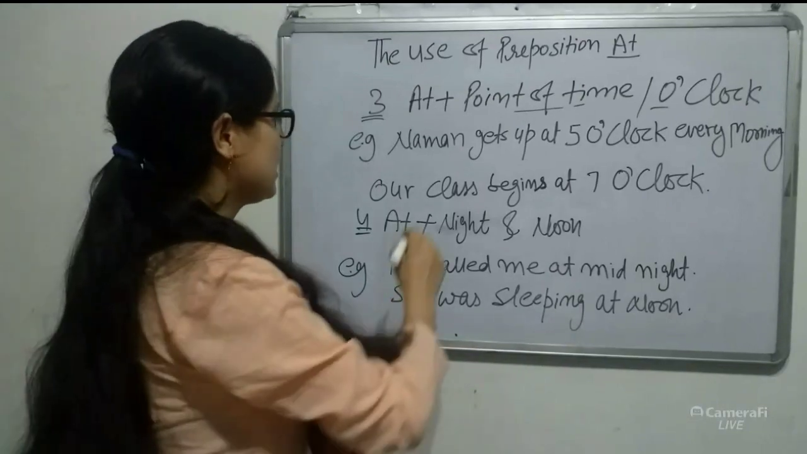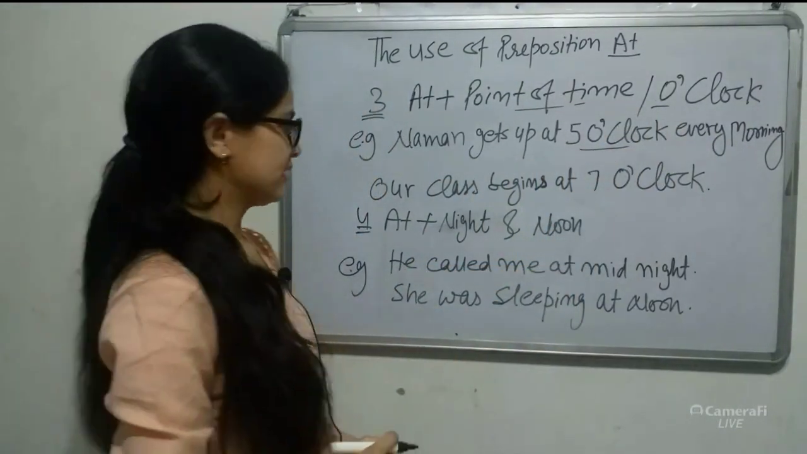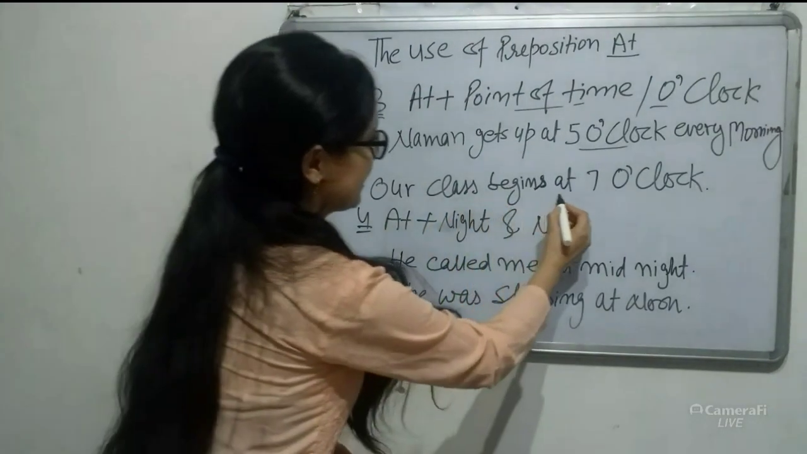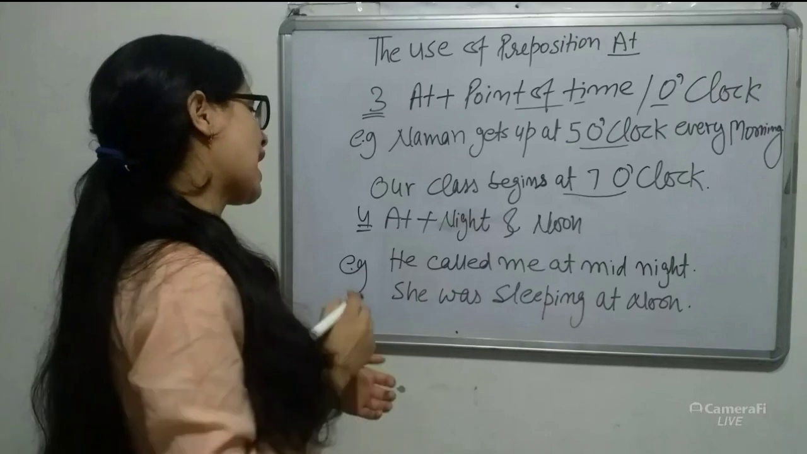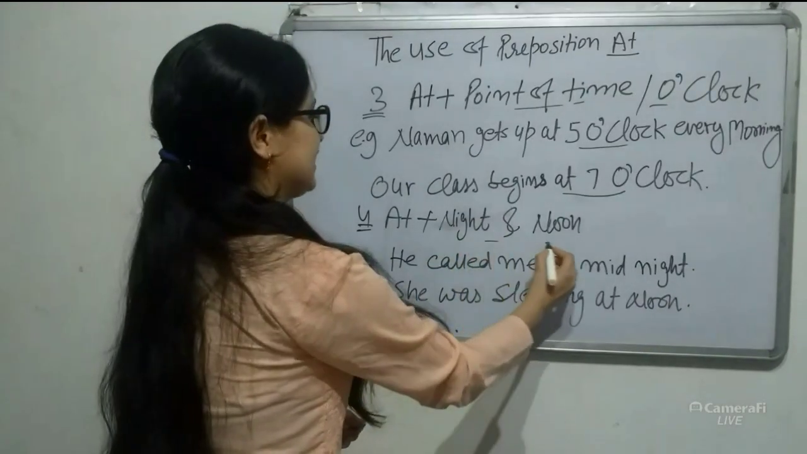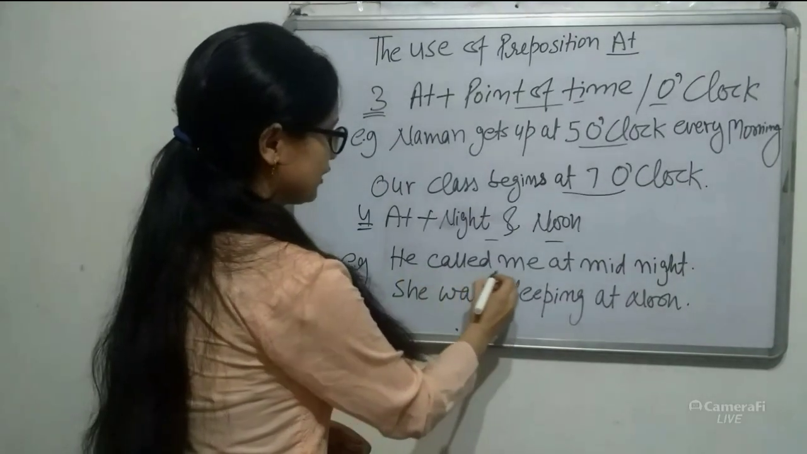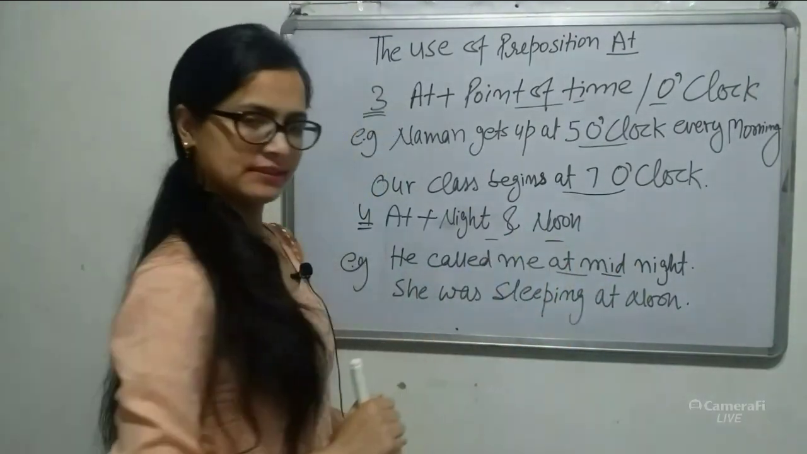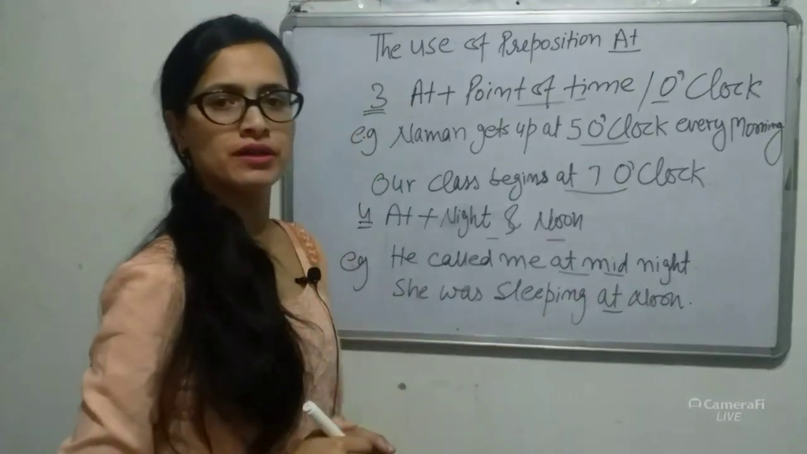Number 3, at plus point of time, o'clock. For example, Naman gets up at 5 o'clock every morning. Our class begins at 7 o'clock. Number 4, at plus night and noon. For example, he called me at midnight. She was sleeping at noon.